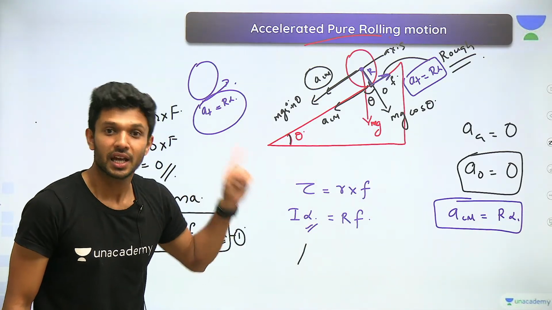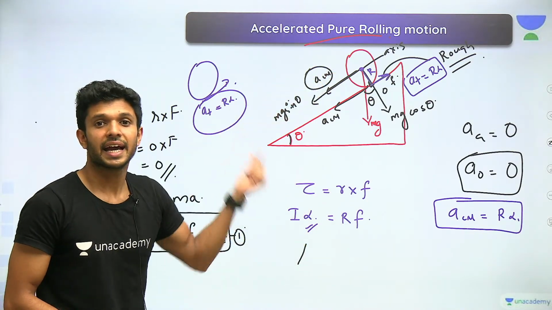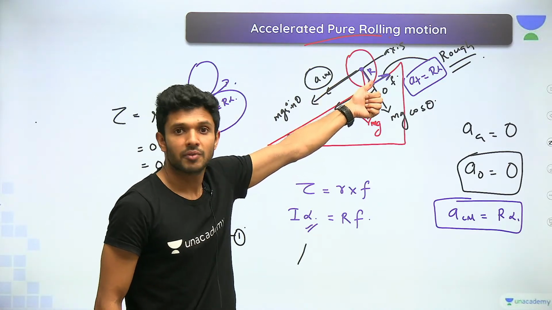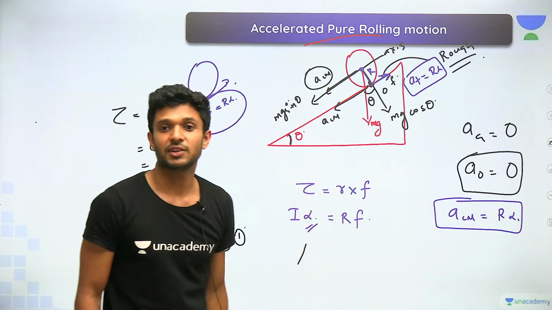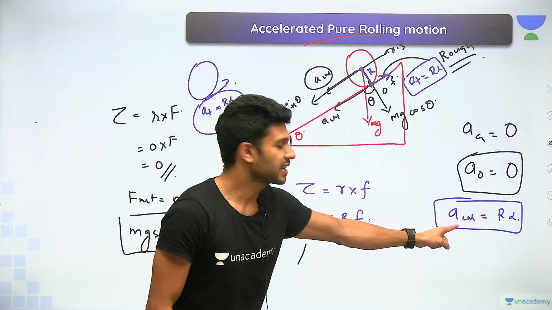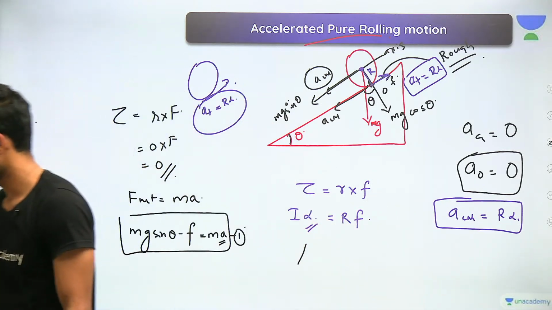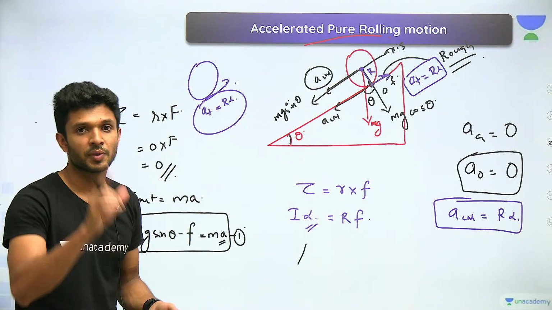Now understood how this accelerated rolling motion can be a pure rolling motion? Whenever the net acceleration of the point touching this inclined surface is 0, and that will happen when the acceleration of the center of mass is equal to R alpha.